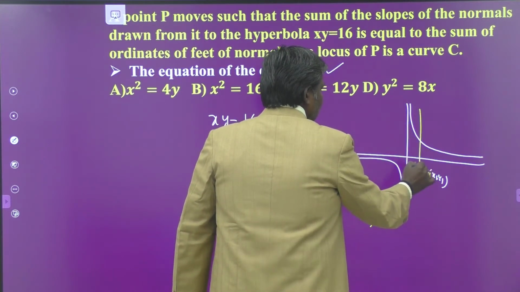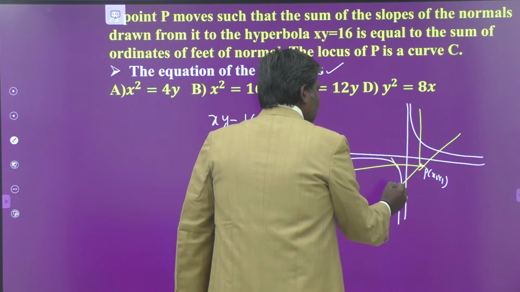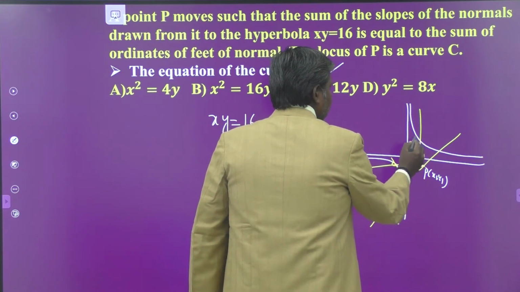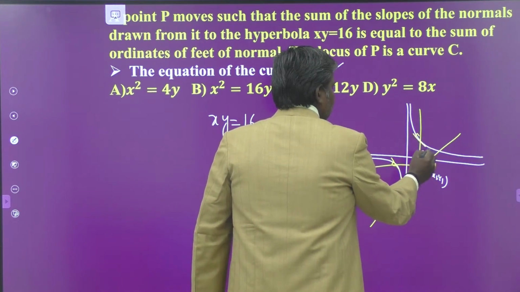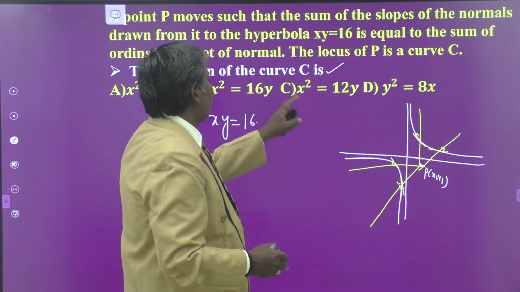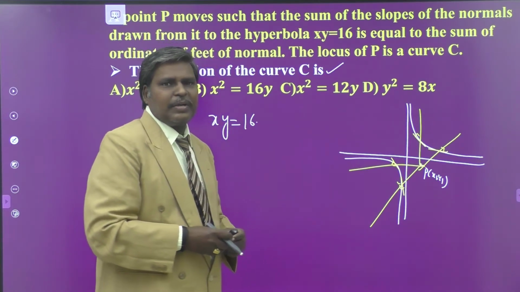Suppose these are the normals drawn to the hyperbola. At these points of intersection, the tangent makes an angle of 90 degrees. It is a rough diagram for you. This is 90 degrees, this is also 90 degrees. There are 4 normals. You have to find out the slopes of the 4 normals. All of you know that the slope of the normal at t is t square.